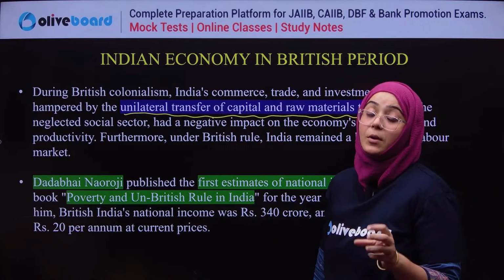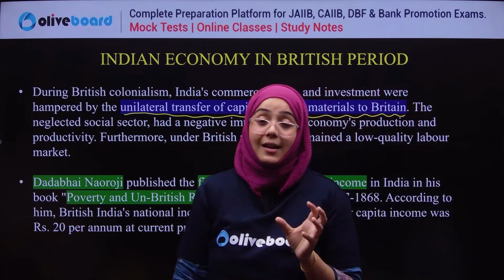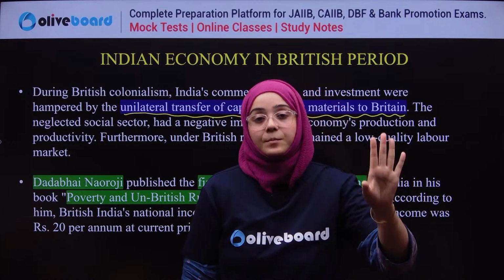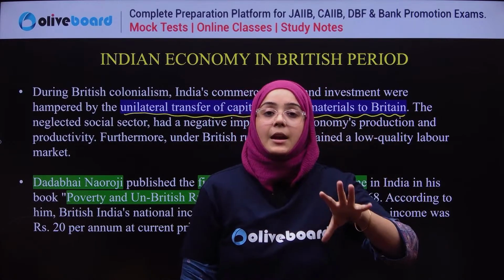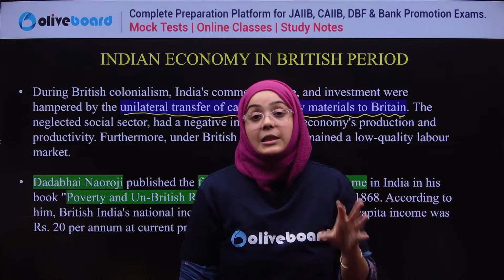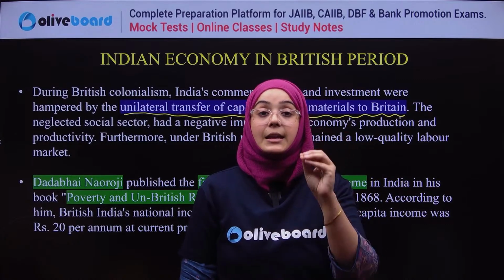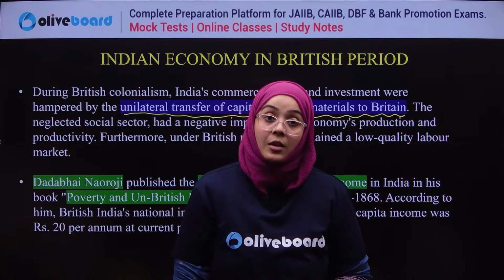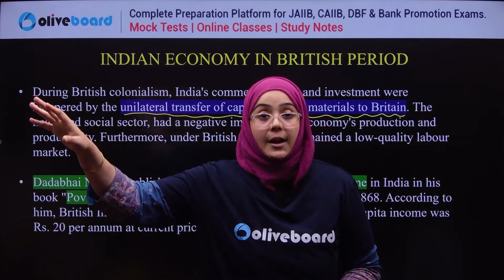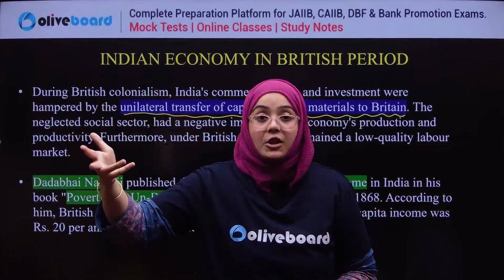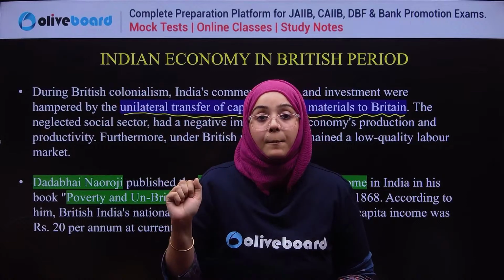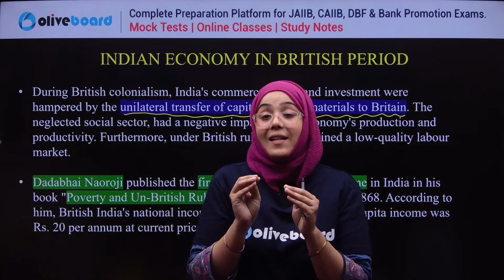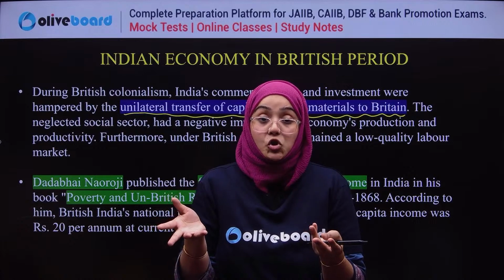The Britishers just drained the raw material from India to Britain. They made the Indian economy only a supplier of raw material, not of finished goods. Finished goods were produced in Britain, and the raw material for them was exported from India. India at that time was known as the market of raw material for the Britishers.